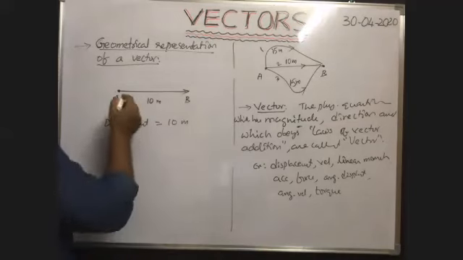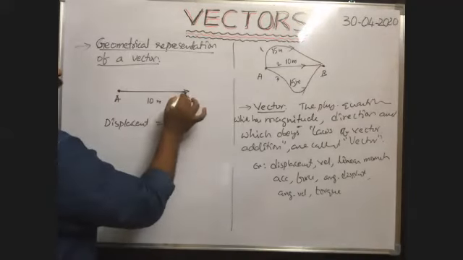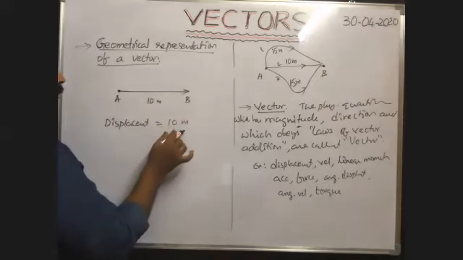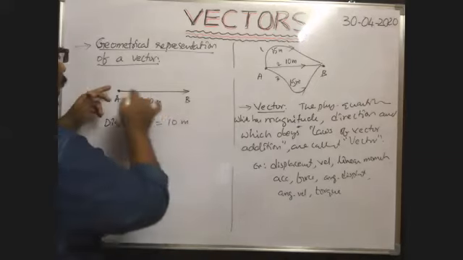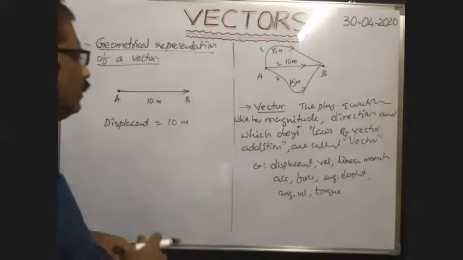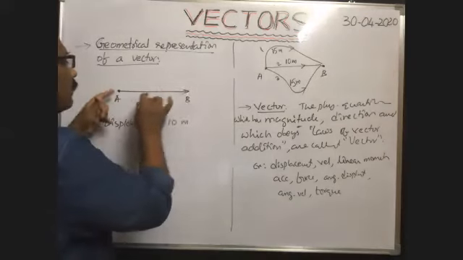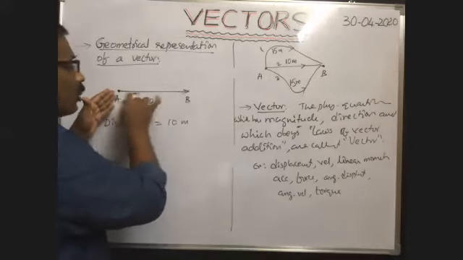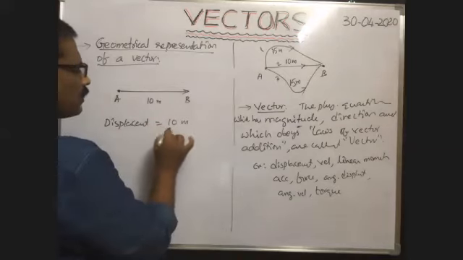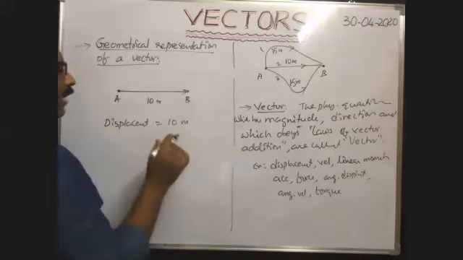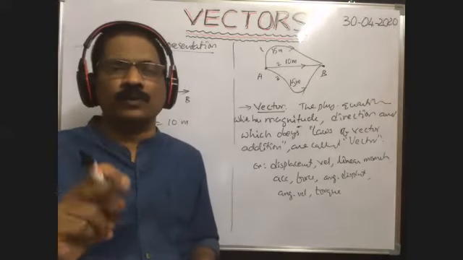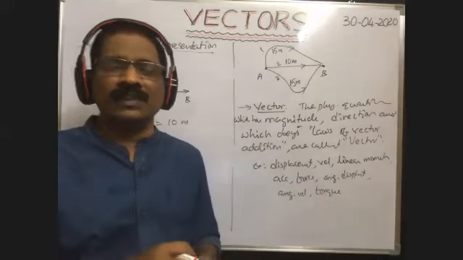Here from A to B, the displacement is 10 meter, that means the magnitude is 10 meter. It is not possible to draw an arrow mark of length 10 meter, because a vector is represented with an arrow mark. That's why, if the displacement is 10 meter, you draw an arrow mark having length say 10 centimeter, where each centimeter is equal to 1 meter. So 10 centimeter means 10 meter. In such a way we can draw.